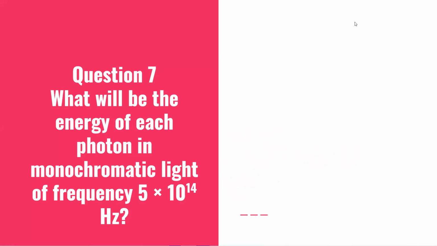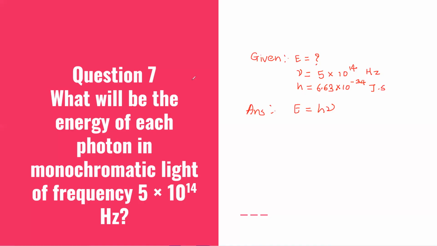Here they are asking us to find the energy, and the frequency is given. So we'll write what is given: energy we have to find out, and frequency is given, that is 5 into 10 raised to 14 hertz.